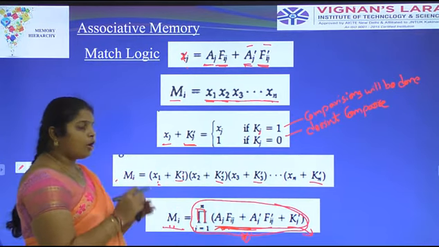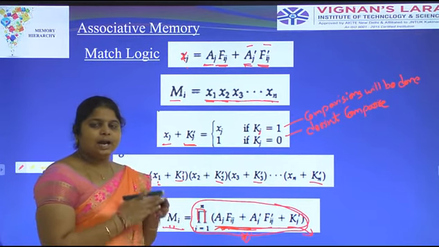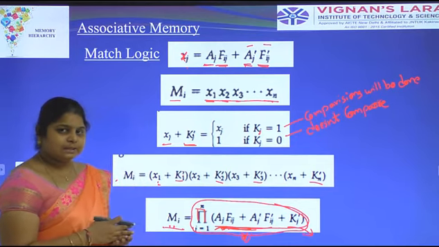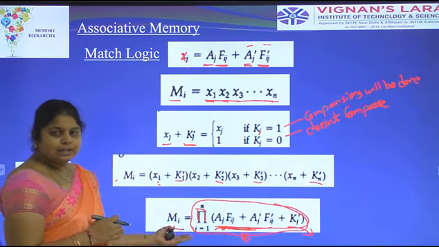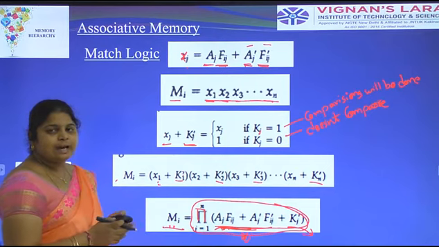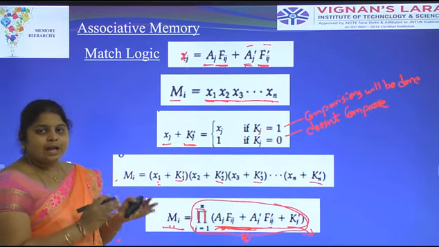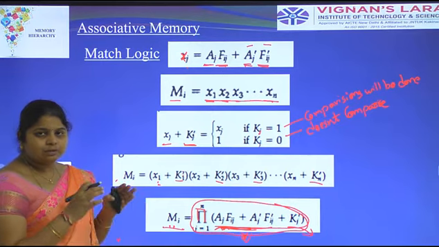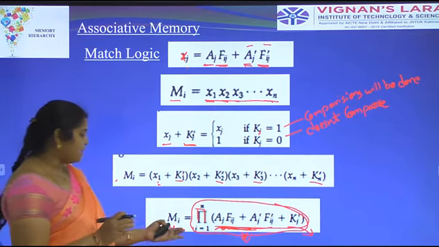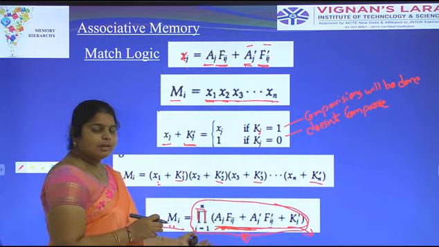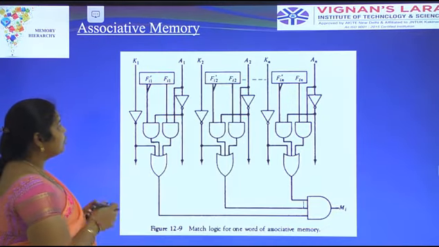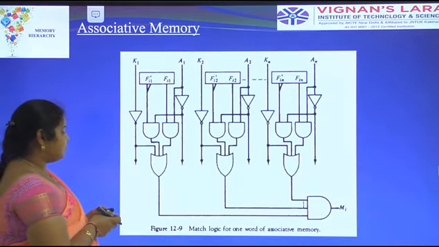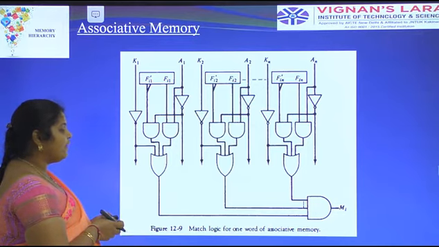Here the argument register, key register and match value are present. The match value is equal to that result. When the argument register and associative memory values both match, the equation is like this. With the help of this equation we have to draw this diagram, the match logic for one word of associative